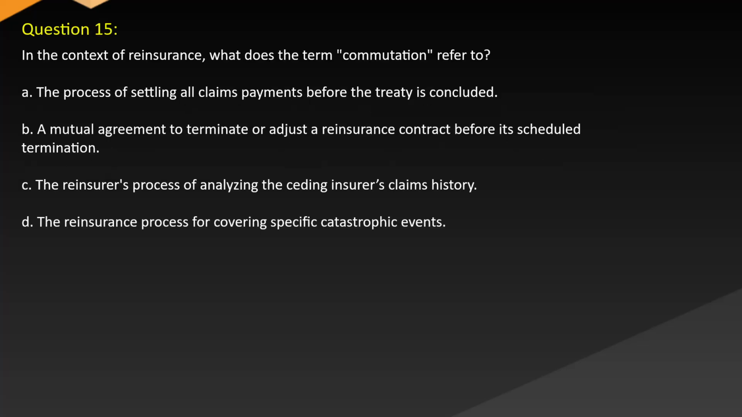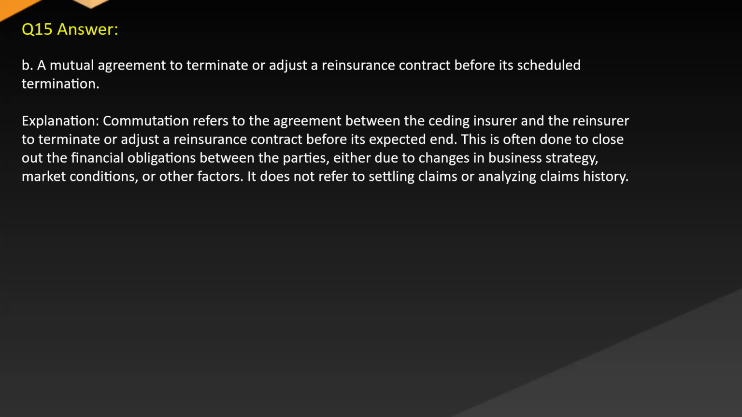Question 15. In the context of reinsurance, what does the term commutation refer to? A. The process of selling all claims payments before the treaty is concluded. B. A mutual agreement to terminate or adjust a reinsurance contract before its scheduled termination. C. The reinsurer's process of analyzing the ceding insurer's claims history. D. The reinsurance process for covering specific catastrophic events. Answer: B. A mutual agreement to terminate or adjust a reinsurance contract before its scheduled termination.